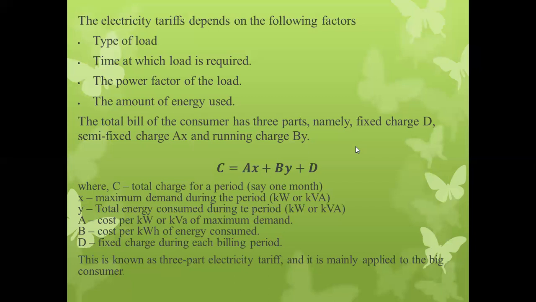So see over here, C, the total bill of the consumer, is equal to A to the suffix small x plus B to the suffix small y plus D.